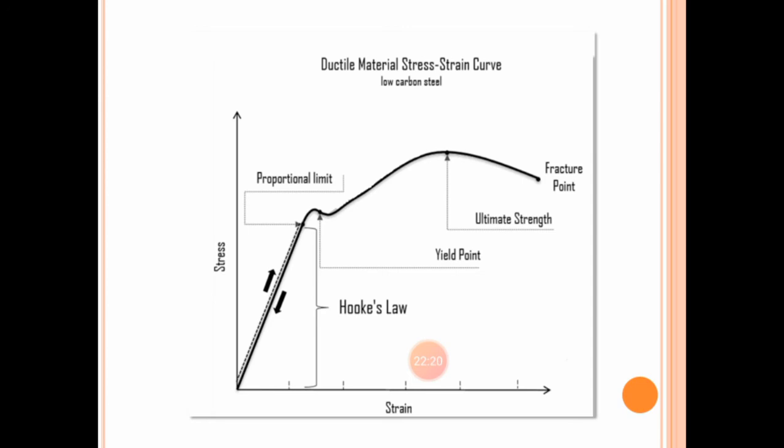Your object should be such that whenever an external force is applied on the component you have designed, it will regain its original shape and size. So you should take care of the proportionality limit, or to some extent up to the yield point. Your component should be designed not for the ultimate or fracture point.